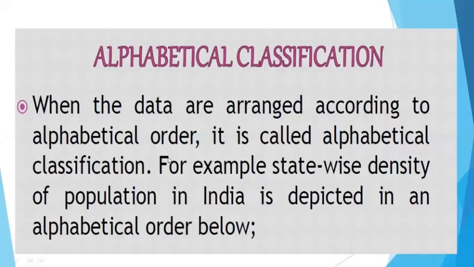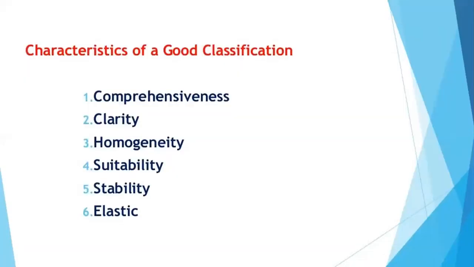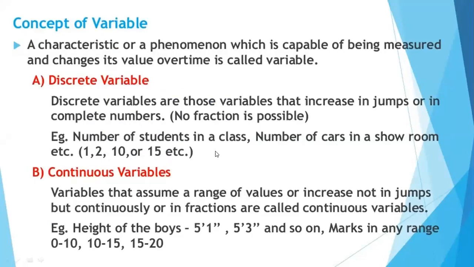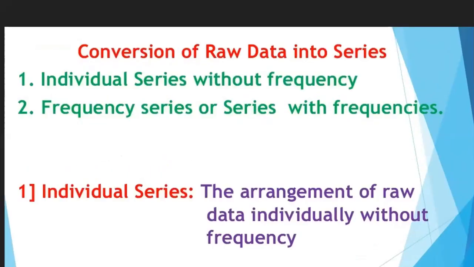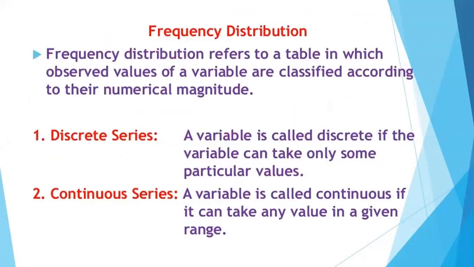The chapter we are just going to end today is organization of data, where we have already learned how to organize the data and how to classify the data. Because whenever there is raw data given to us, we can just arrange that raw data in the form of series, right? So that can be easily arranged in the form of series. And series can be, of course, of three types: individual series, discrete series, and continuous series.